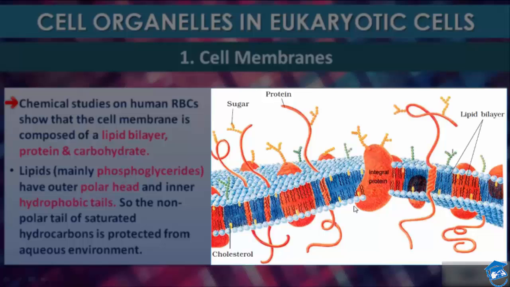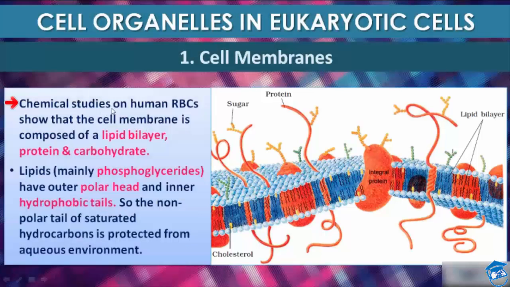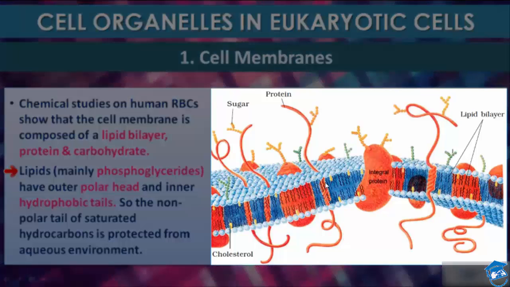See, this is the bilayer. This is the hydrophobic end and this is the hydrophilic end. So, chemical studies on human RBC, that is red blood cell, showed that cell membrane is composed of lipid bilayer, protein and carbohydrate, and they are arranged in a bilayer. Also, the lipids are arranged within the membrane with the polar head towards the outer side and the hydrophobic tail towards the inner side. As you can see, this is the tail.